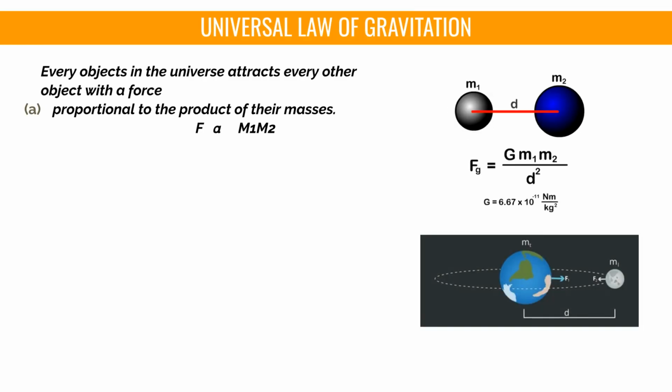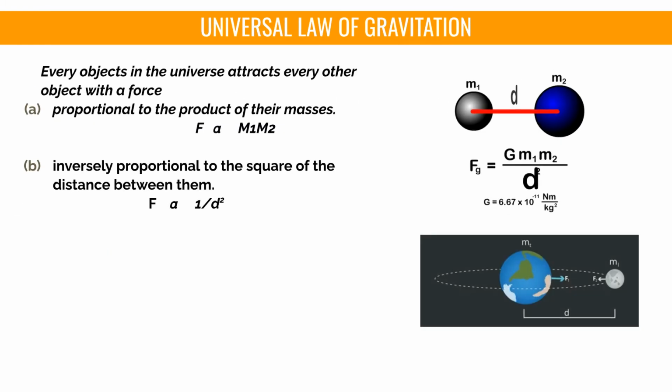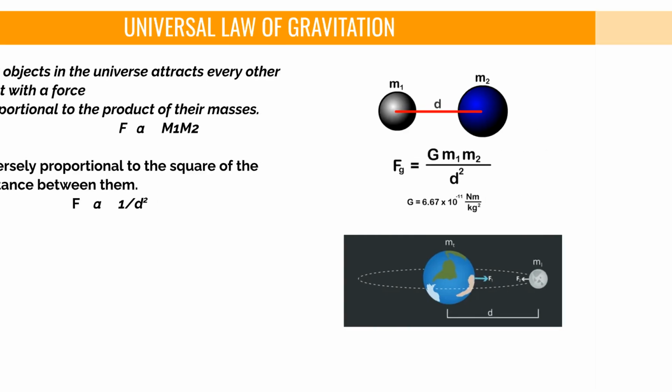The universal law of gravitation states that every object in the universe attracts every other object with a force proportional to the product of their masses. This relationship is represented by the formula F is proportional to m1 multiplied by m2. The force of attraction is also inversely proportional to the square of the distance between them. This is represented by F is proportional to 1 divided by the square of the distance d.